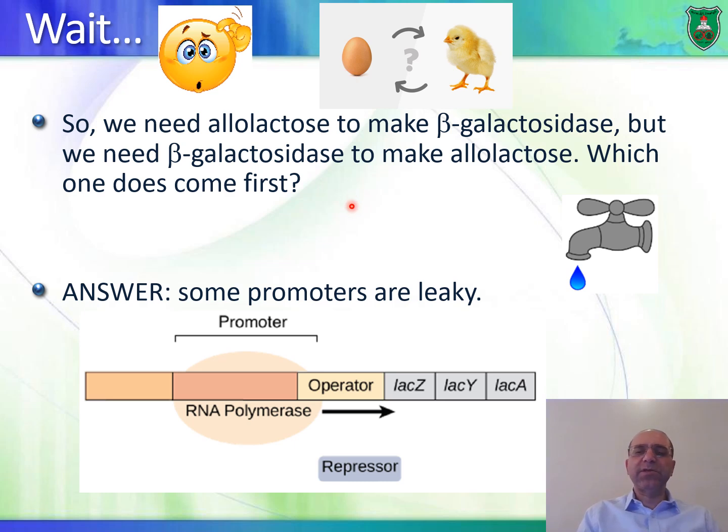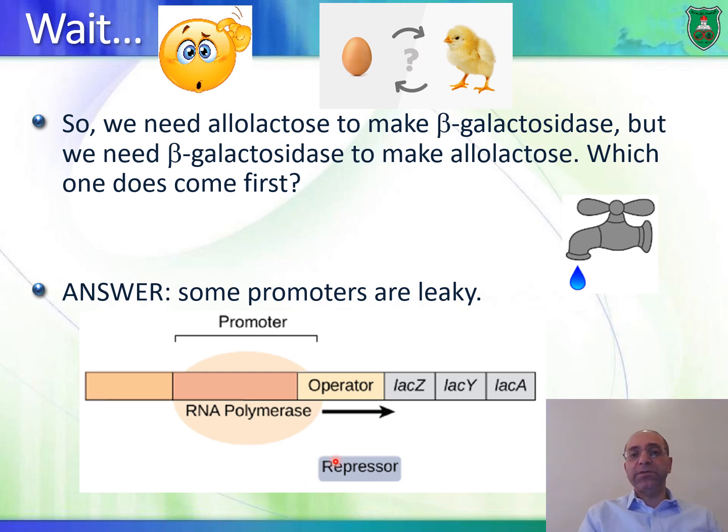Here's a concept that you need to know in molecular biology as well as in biochemistry. Some promoters are leaky. Okay, so it's like a faucet. Even though it's tightly closed, you can still have some water dripping down. Why? Because the interactions between molecules are non-covalent, and non-covalent interactions are reversible. So yes, they can interact with each other, but at the same time they can be released from each other.